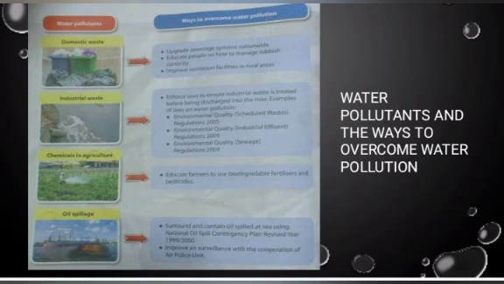First, domestic waste. Upgrade the sewerage system nationwide. Educate people on how to manage rubbish correctly. Improve sanitation facilities in rural areas.